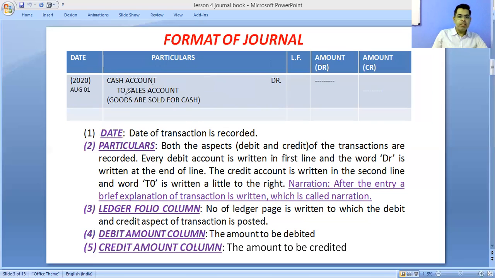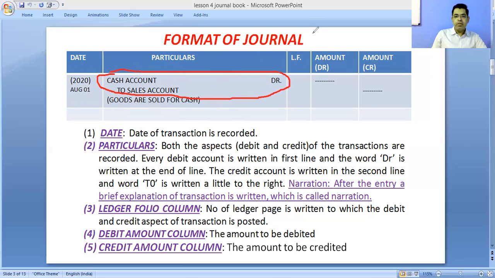Second important thing: whenever you write the credit aspect, you have to give some space. Here space is given from that line. That is how you write the credit aspect of a business transaction. The 2 points are: first write the word To, then give some space from that line. In this way, you record both the debit as well as the credit aspect.